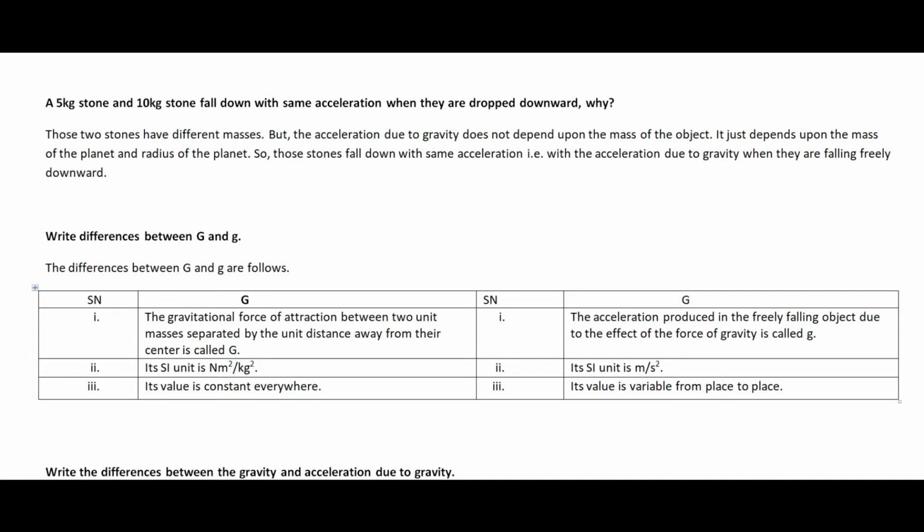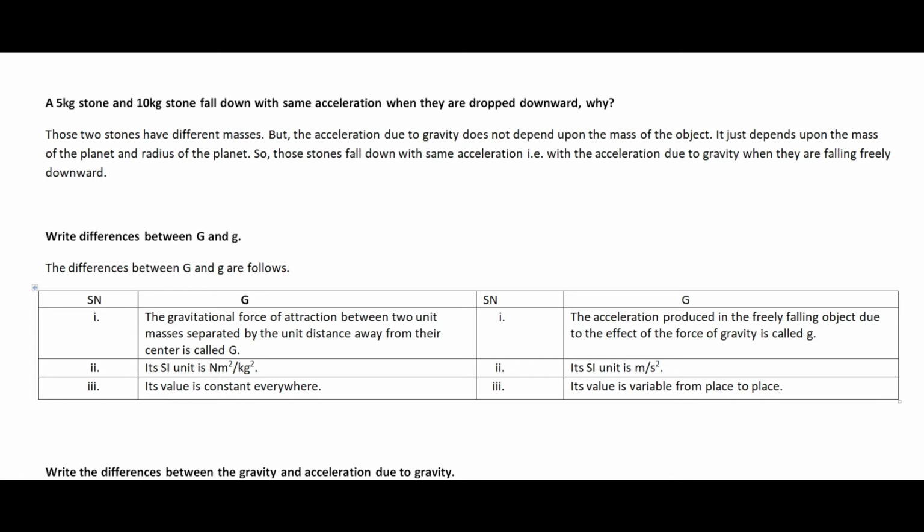So I have mentioned here those two stones have different masses, but the acceleration due to gravity does not depend upon the mass of the object. It just depends upon the mass of the planet and the radius of the planet, and so those stones fall down with the same acceleration, that is the acceleration due to gravity, when they are falling freely downward. I hope you understood this fact.